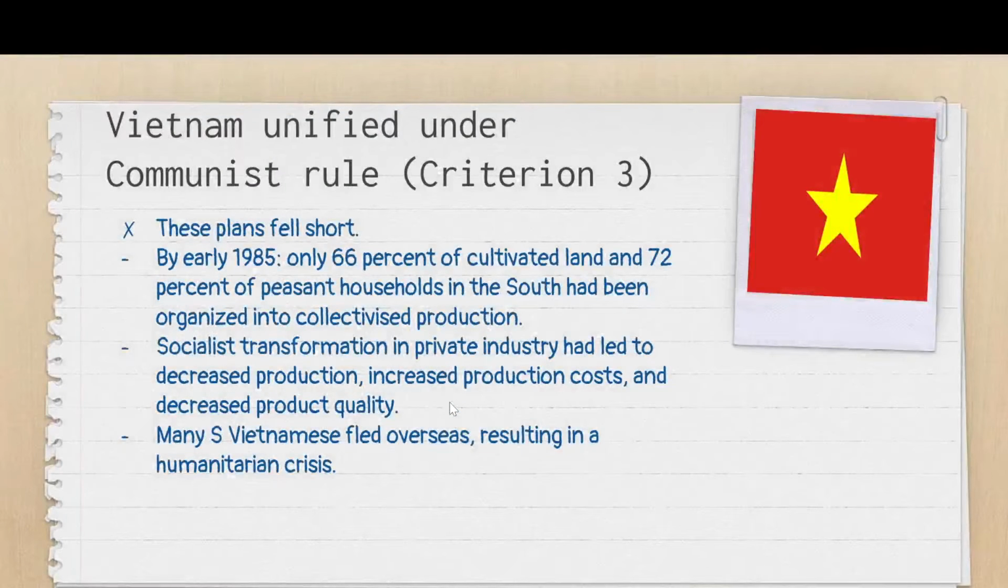Actually, not really, because they didn't manage to collectivize all of South Vietnam. There was a lot of resistance from the South Vietnamese farmers, who were used to being very independent farmers on their own already. Obviously they didn't want to be unified. So there was a lot of resistance, and there was even famine in the late 1980s. You will learn more about this next year.